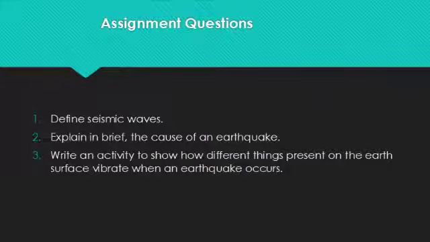Now assignment time. These assignment questions you have to write in your rough notebook. Question number 1, define seismic waves. Question number 2, explain in brief the cause of an earthquake. Question number 3, write an activity to show how different things present on the earth's surface vibrate when an earthquake occurs. That's all for today.